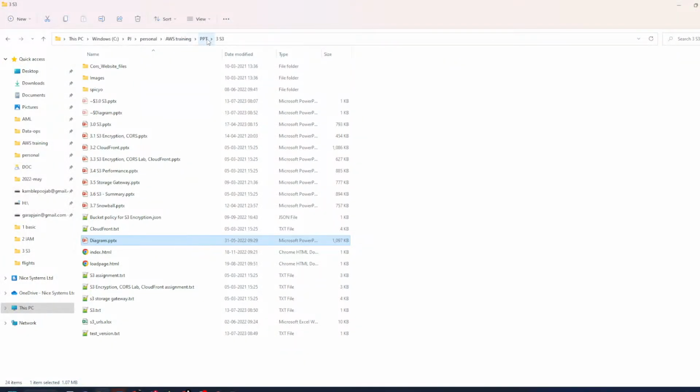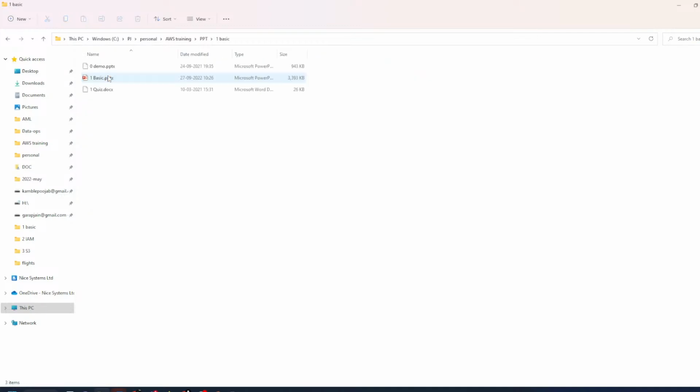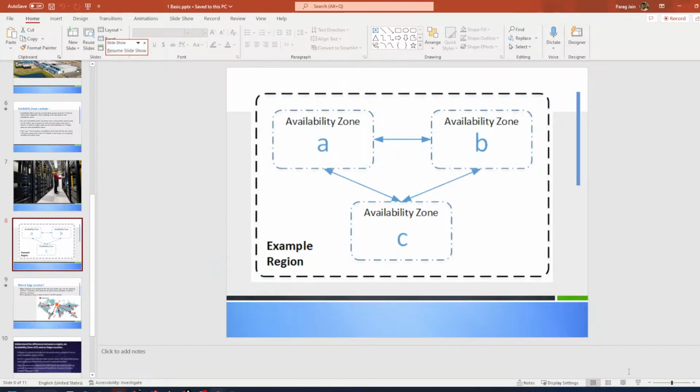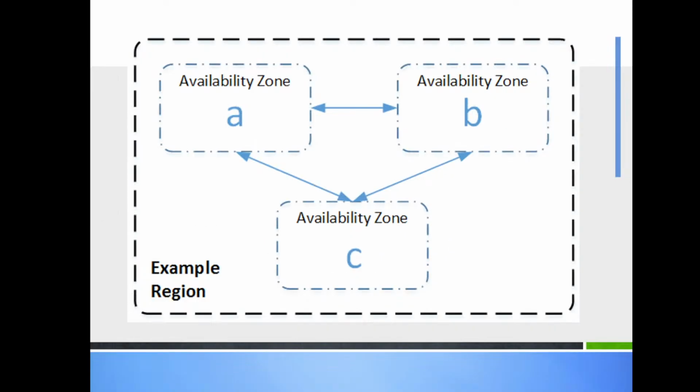So there is a property of S3. I haven't told you about availability zone right now. Let me see if that PPT is open or not. Just a minute. Remember availability zone in our basics? What is the relation between availability zone and your region? Right now I have uploaded my file in a region, in the Mumbai region.